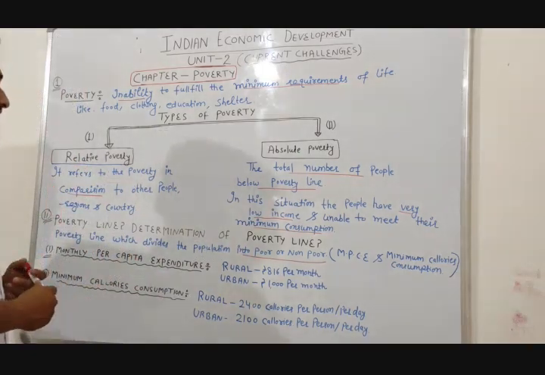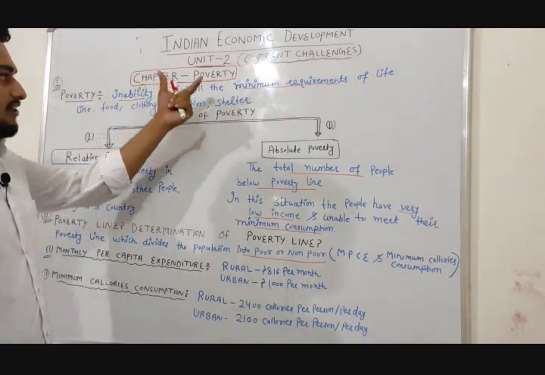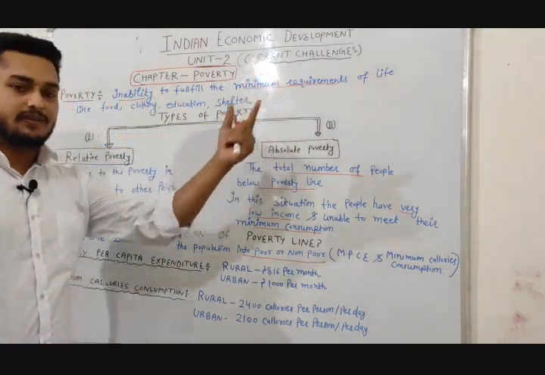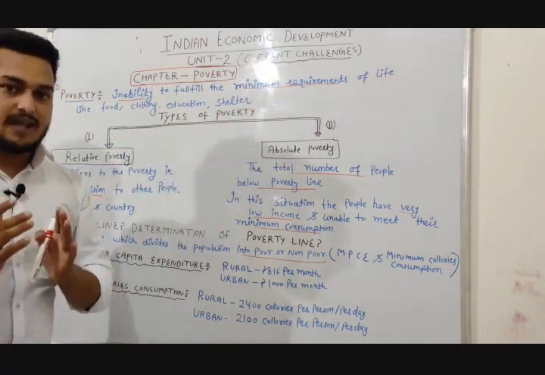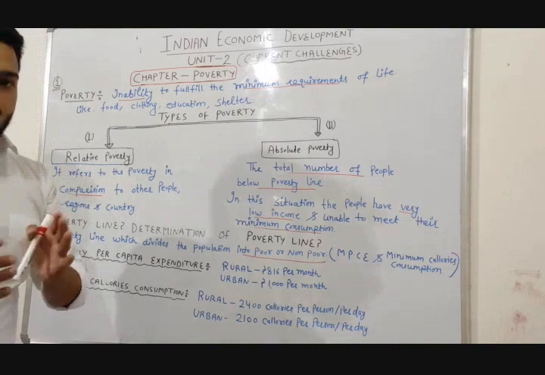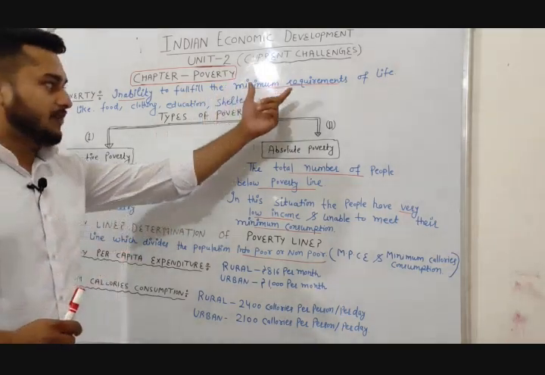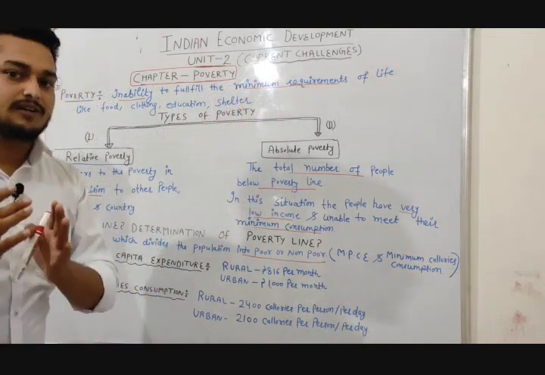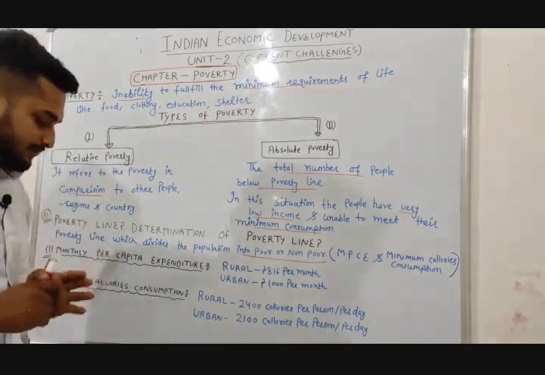What is poverty? It is the inability to fulfill the minimum requirements of life. Now what are the minimum requirements of life? Food, education, health, clothes, all of these are the minimum requirements of life. So poverty is the inability to fulfill the minimum requirements of life.